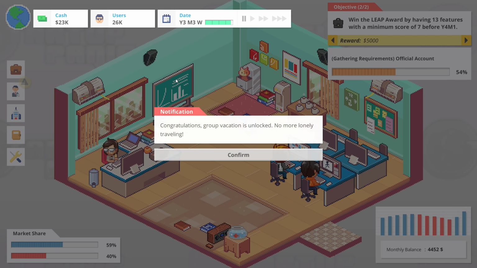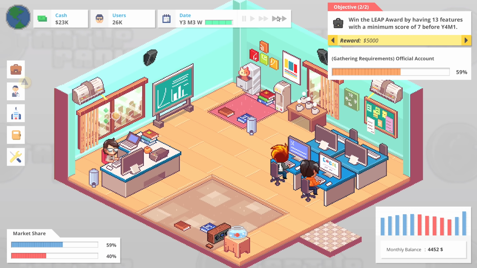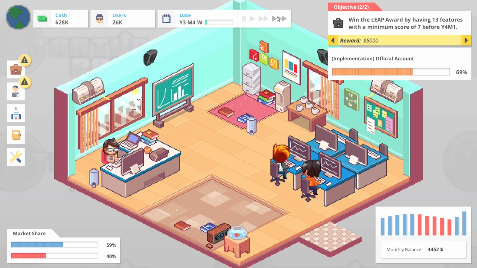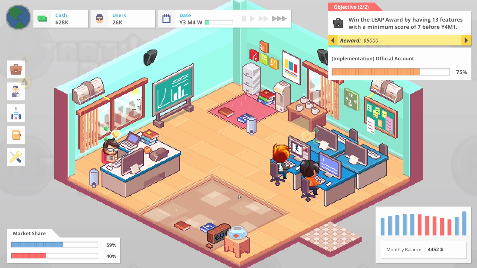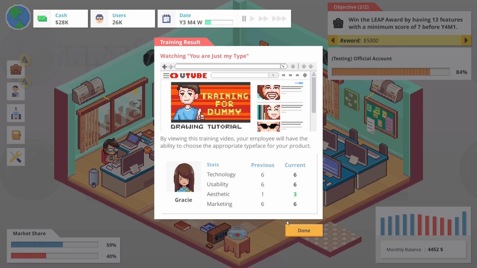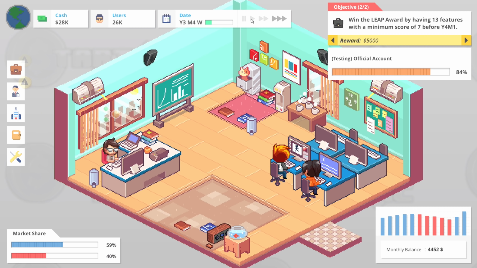So that way we... Oh, group vacations. That's going to be incredibly useful. So we'll get Gracie off doing some training there. And that way she's not going to suffer in terms of aesthetics. There we go. So up to 3. Not really a huge improvement, but that's fine.